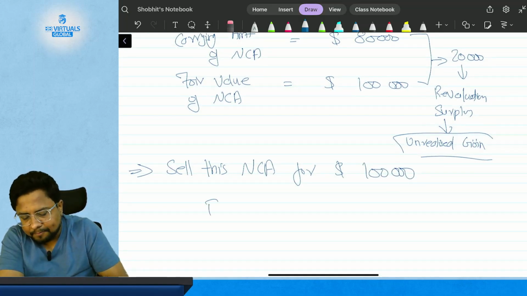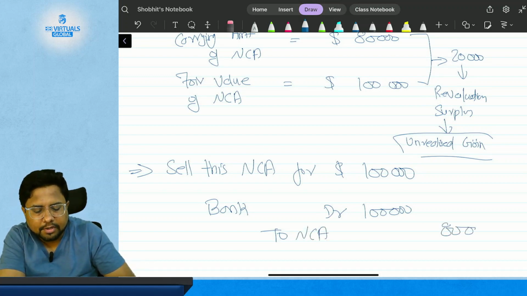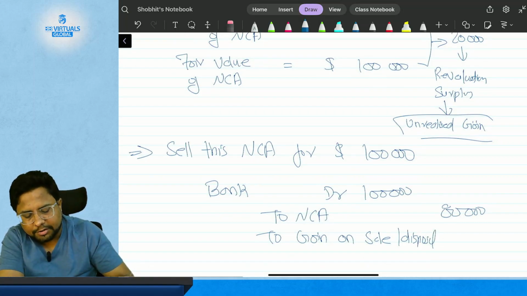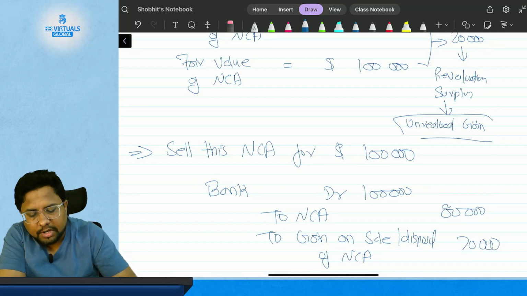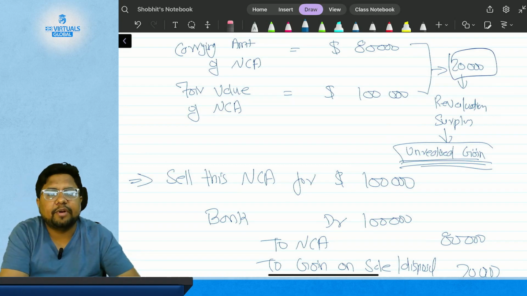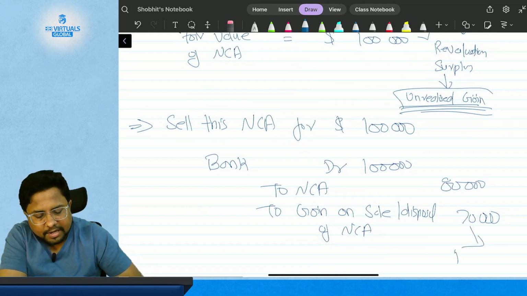The entry will be: bank account debited by $1 lakh, to non-current asset by carrying amount $80,000, to gain on sale or disposal of non-current asset, which is $20,000. So now this $20,000, which was earlier classified as unrealized gain in the revaluation surplus, has been realized.